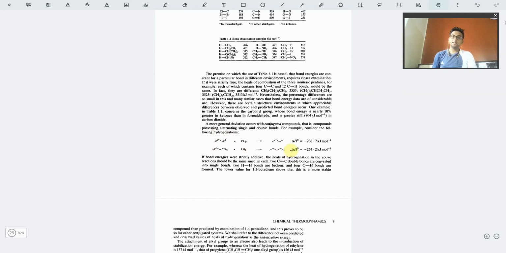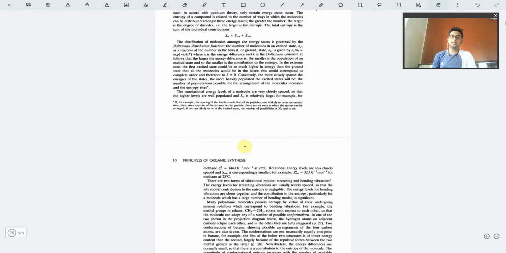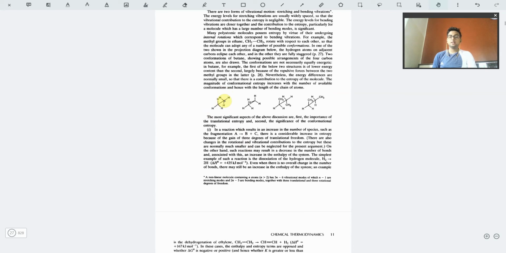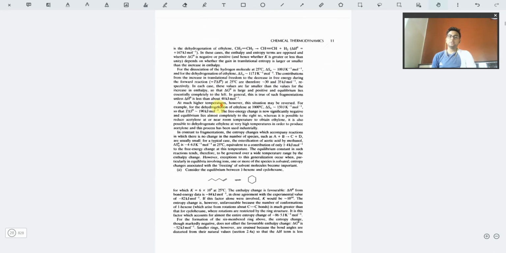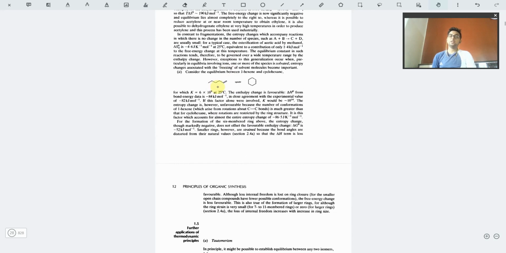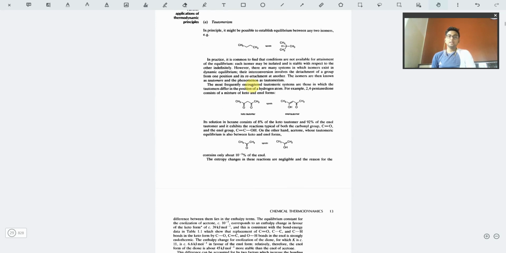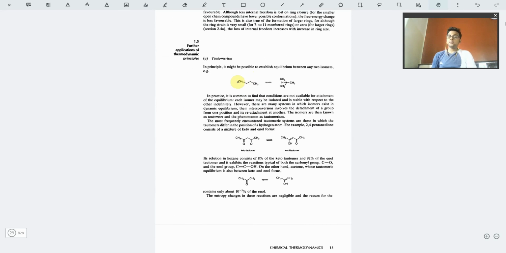We have the delta H values of certain conversions, and the graphs related to that, how the rotation of molecules changes the free energy values of the system. The potential energy changes, and what the conversion from the chain system to the ring system does to the entropy values. And now tautomerism, a very important concept.